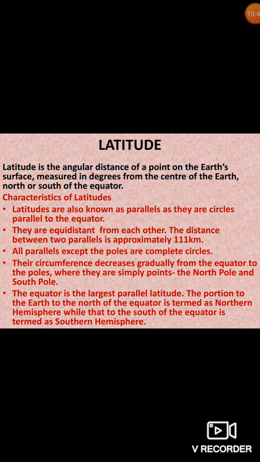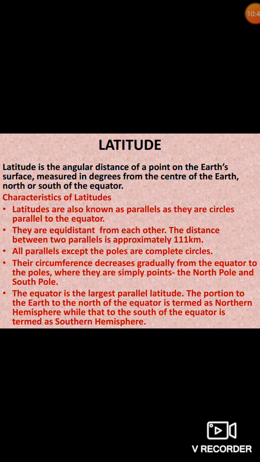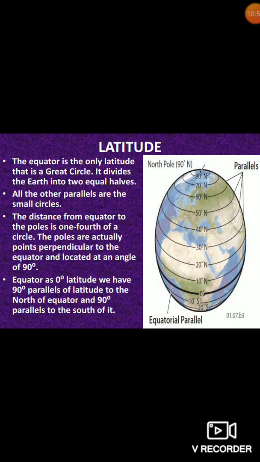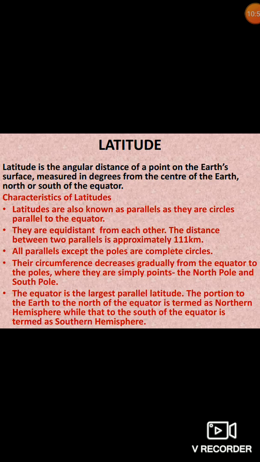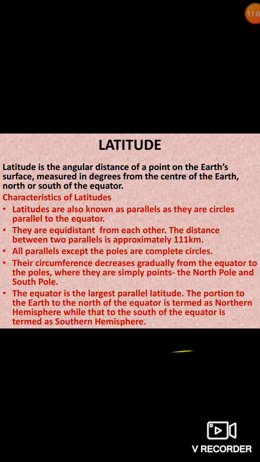They are equidistant from each other. We are seeing they are equidistant from each other. So the distance between the two parallel lines is about 111 kilometers. This is approximately 111 kilometers. Like from 0 to 10 degree north, the distance is 111 kilometers. So the distance between the two parallels is 111 kilometers.